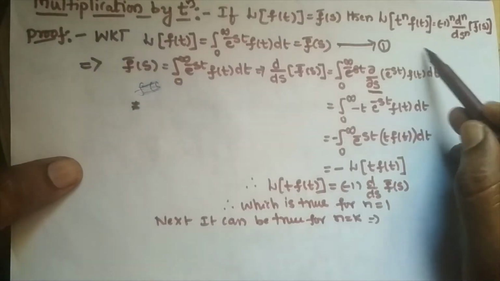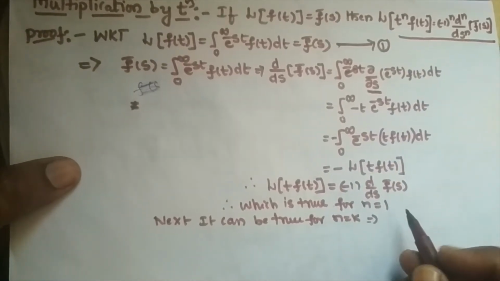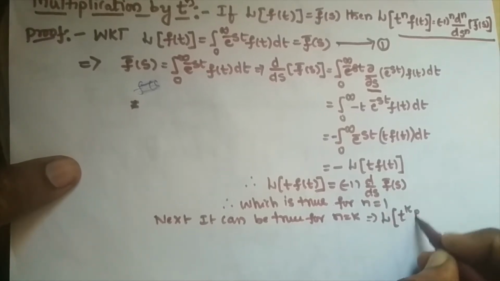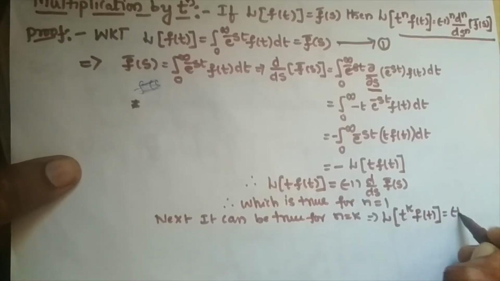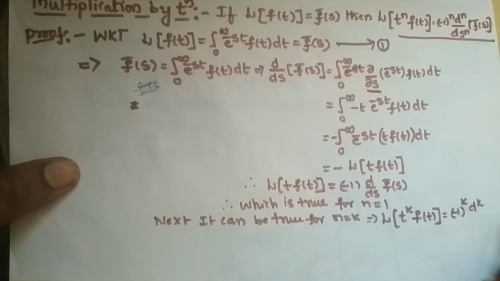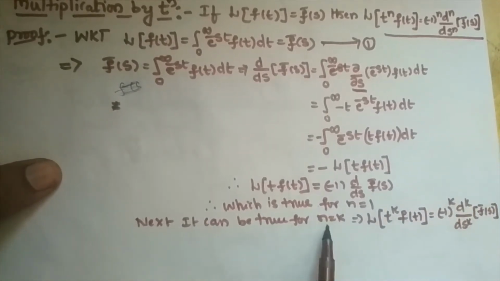That means in this original form we should replace n by k. Laplace transformation of t power k f of t is equal to minus 1 whole to the power of k d power k by ds power k f bar of s, which is true for n is equal to k.